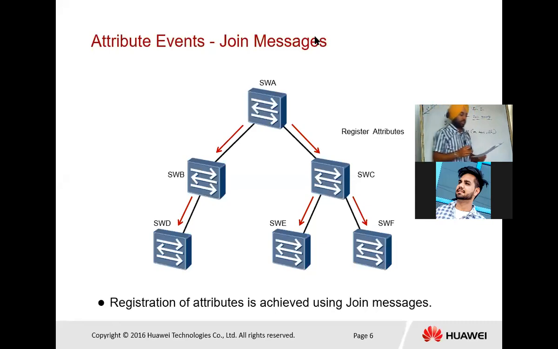In any switch, the join tags are sent with the empty message. When we are talking about join in, the VLAN must be applied at both ends, so the attribute is registered.